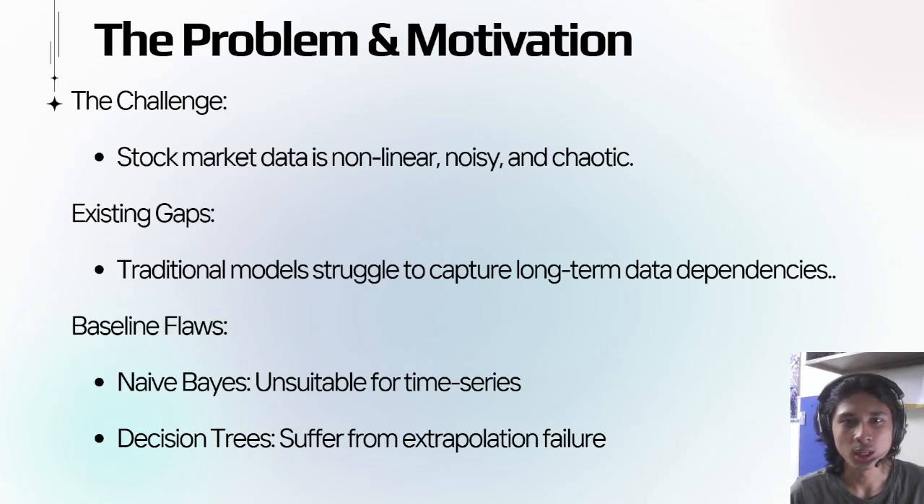There are existing gaps, which are that traditional models struggle to capture long-term data dependencies. LSTM networks are powerful, but they rely on manual hyperparameter tuning. There are also baseline flaws. Naive Bayes is unsuitable for time series, so it assumes feature independence and ignores sequential momentum. And decision tree suffers from extrapolation failure, so it cannot predict trends beyond values seen during training.